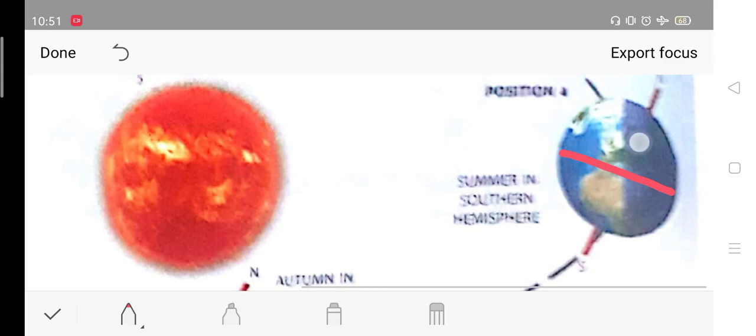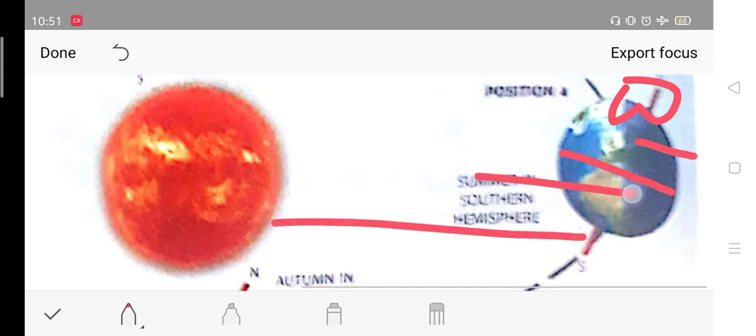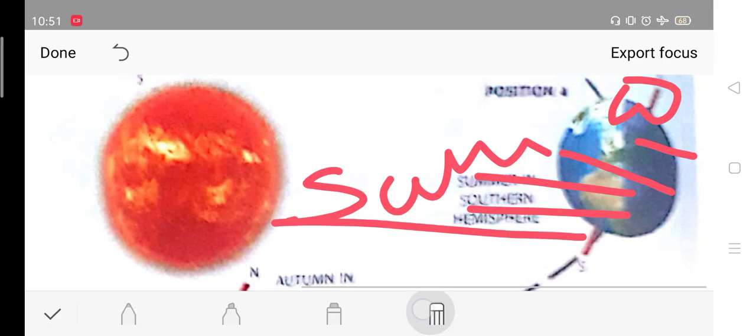So this area is away from the sun. Half of the northern hemisphere is on this side, so winters here. This area is near, so this area will have summers. Okay? I hope you understood this much.